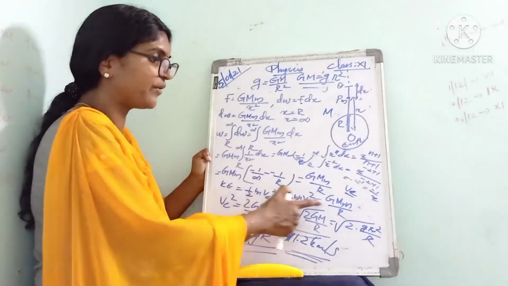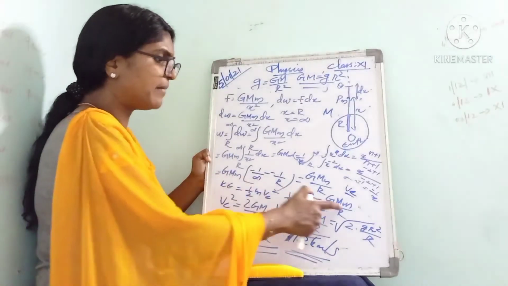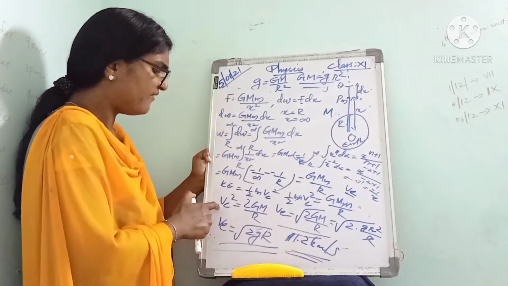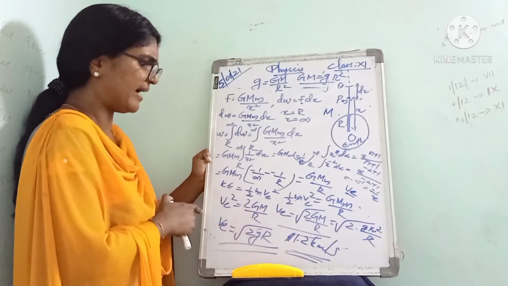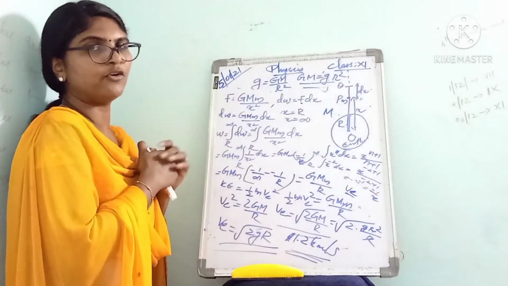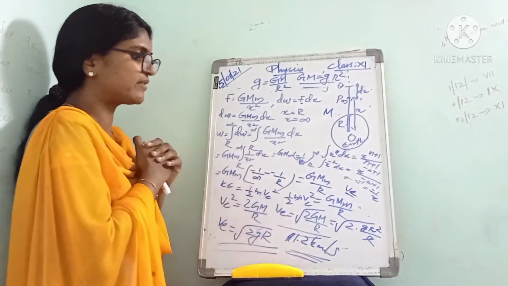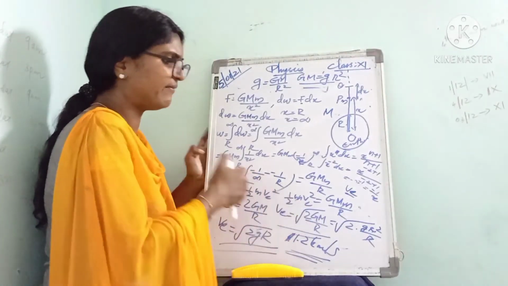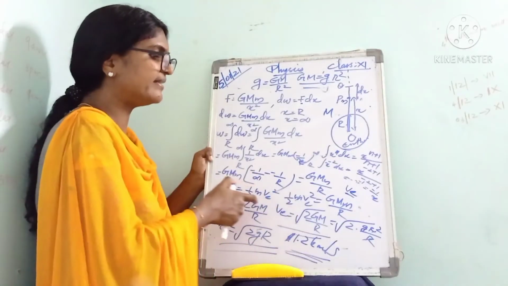So half mv square equals GMm by r. This m and m cancel and the remaining is v square equals 2GM by r. From this, v is equal to root of 2GM by r. That is the expression for what? Escape velocity.